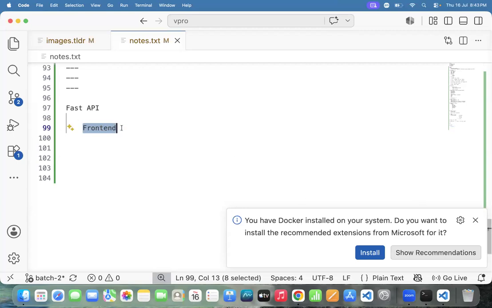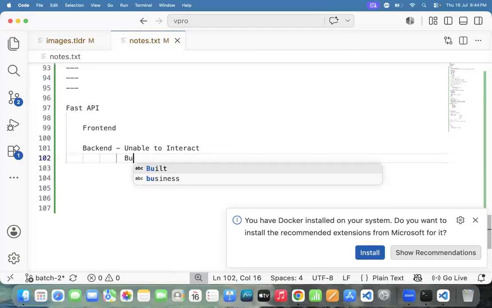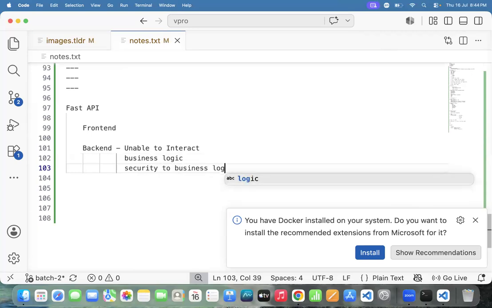Okay, fine. So, what is the back end? Can you tell the opposite answer? Unable to interact, called as what? The back end. We are unable to interact with it. The complete business logic we will implement here. By using the backend, we can also provide security to the business logic, so that whatever business logic is there is completely protected.